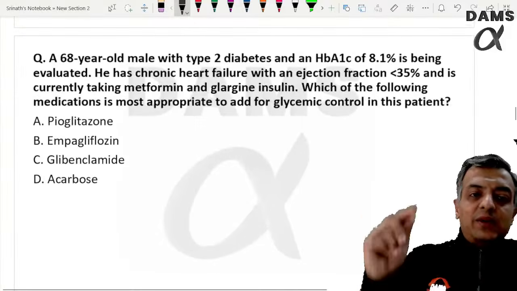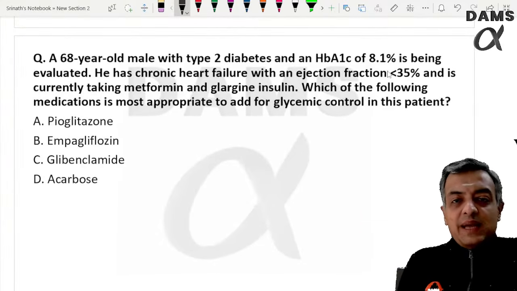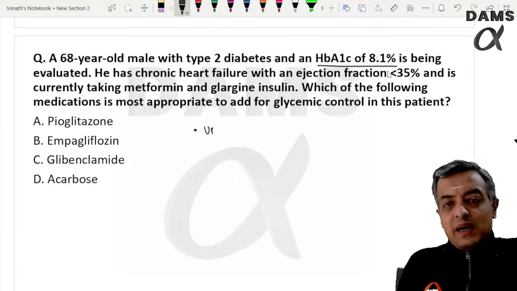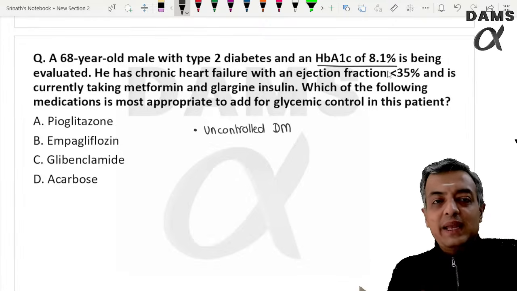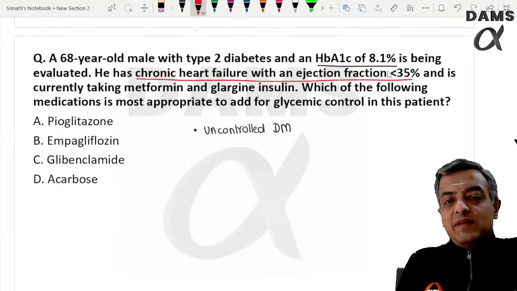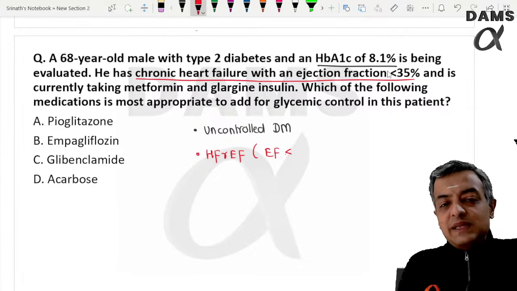A 68-year-old male with type 2 diabetes and a HbA1c of 8.1 was being evaluated. So patient is having uncontrolled diabetes. We want the HbA1c to be controlled, less than 7 ideally. Patient also is having chronic heart failure with the ejection fraction less than 40. So EF less than 40 is called reduced ejection fraction.